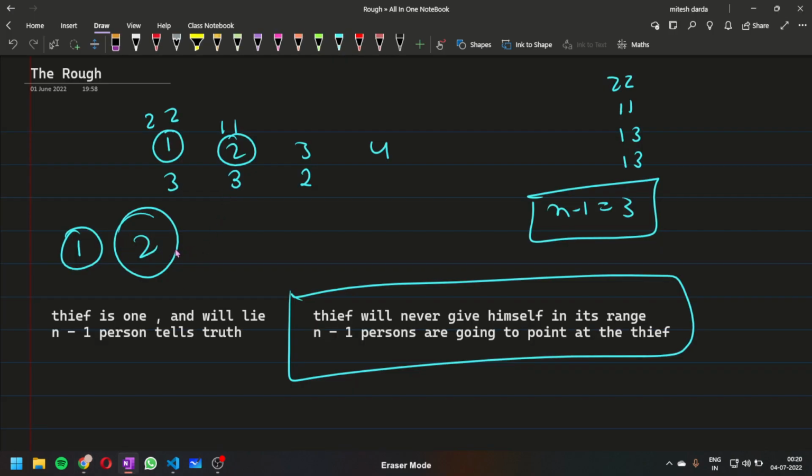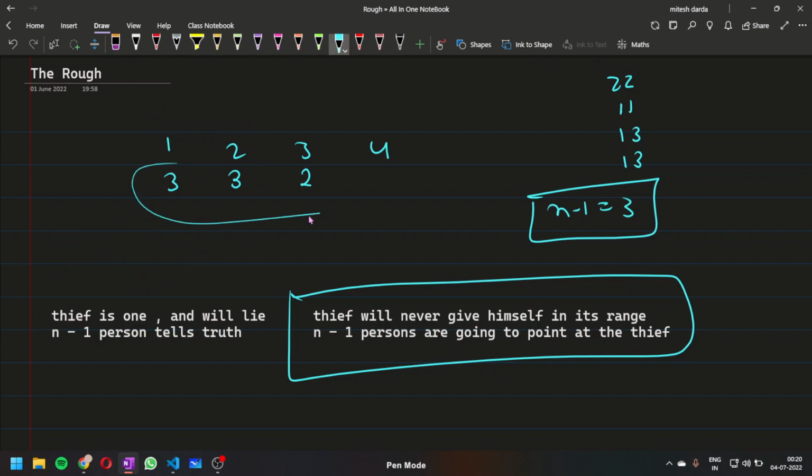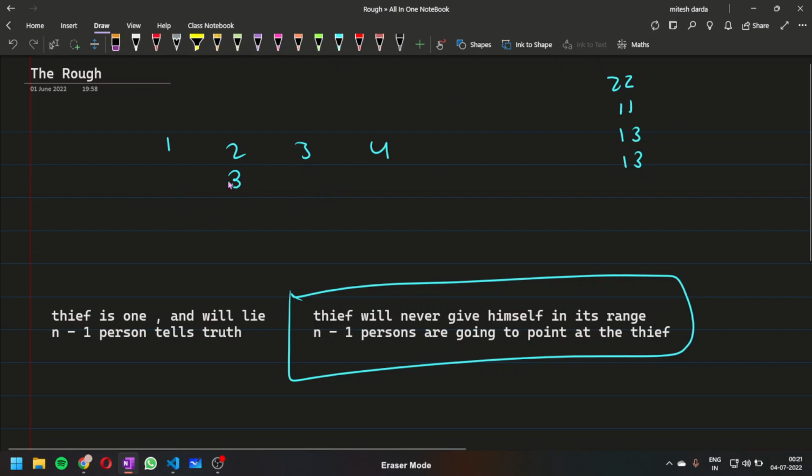Now let us think about how to make this array of counts. They have also given us these ranges. The brute force solution would be that if we have been given 2 2, we go to this range 2 2 and add a value there, and the same goes for 1 3. All of the values are initially 0. We go to the range 2 2 and increment the value. Then we go to the range 1 1 and increment the value. Then we go to the range 1 3 and increment each of its values. So it will become 2 2 2, and this one is going to be 0 only, so this is going to be 1.